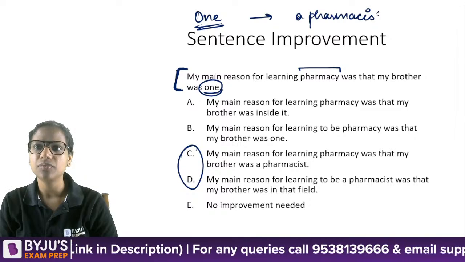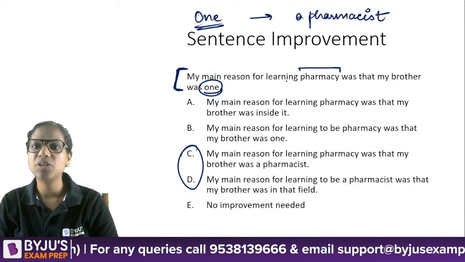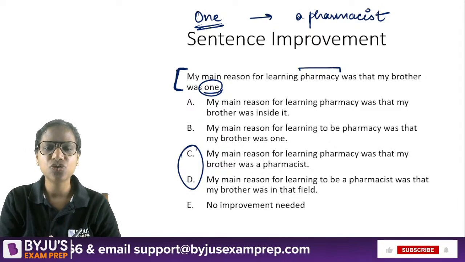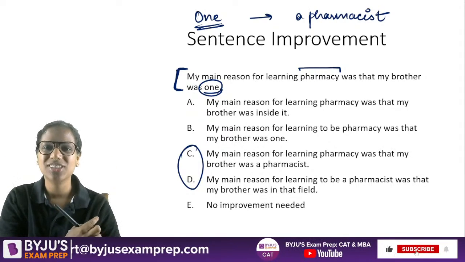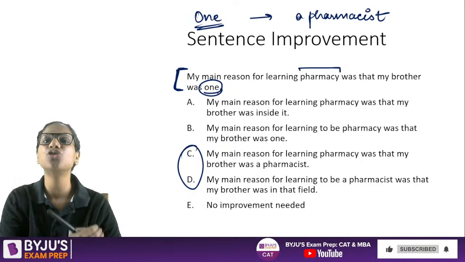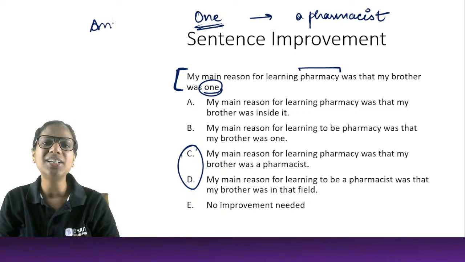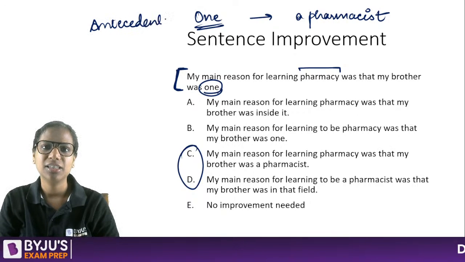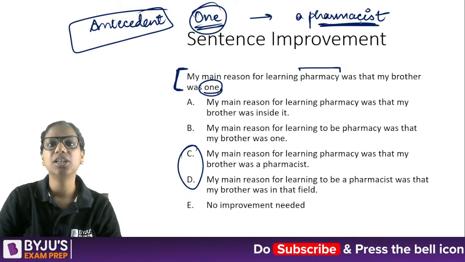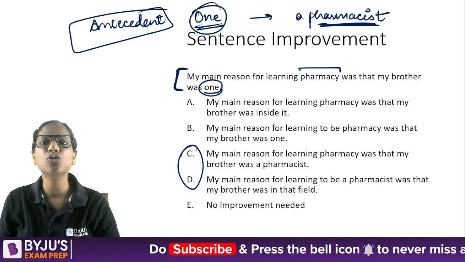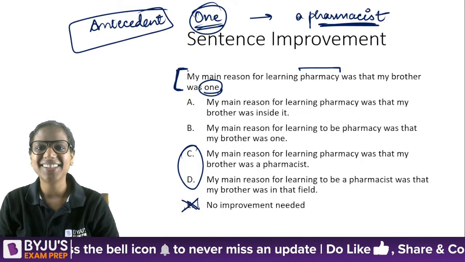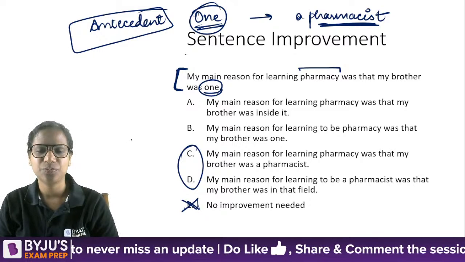Isn't it? But where is the noun pharmacist given anywhere in this sentence? See, we use pronouns because they refer to some nouns. Yes, a pronoun's job is that it is used in place of a noun. It refers to some noun. That noun is called its antecedent. So, you can use one if pharmacist is given earlier, but it's not given earlier. So, how can you use one? That's the problem. So, E is definitely not the answer. The original sentence is erroneous.